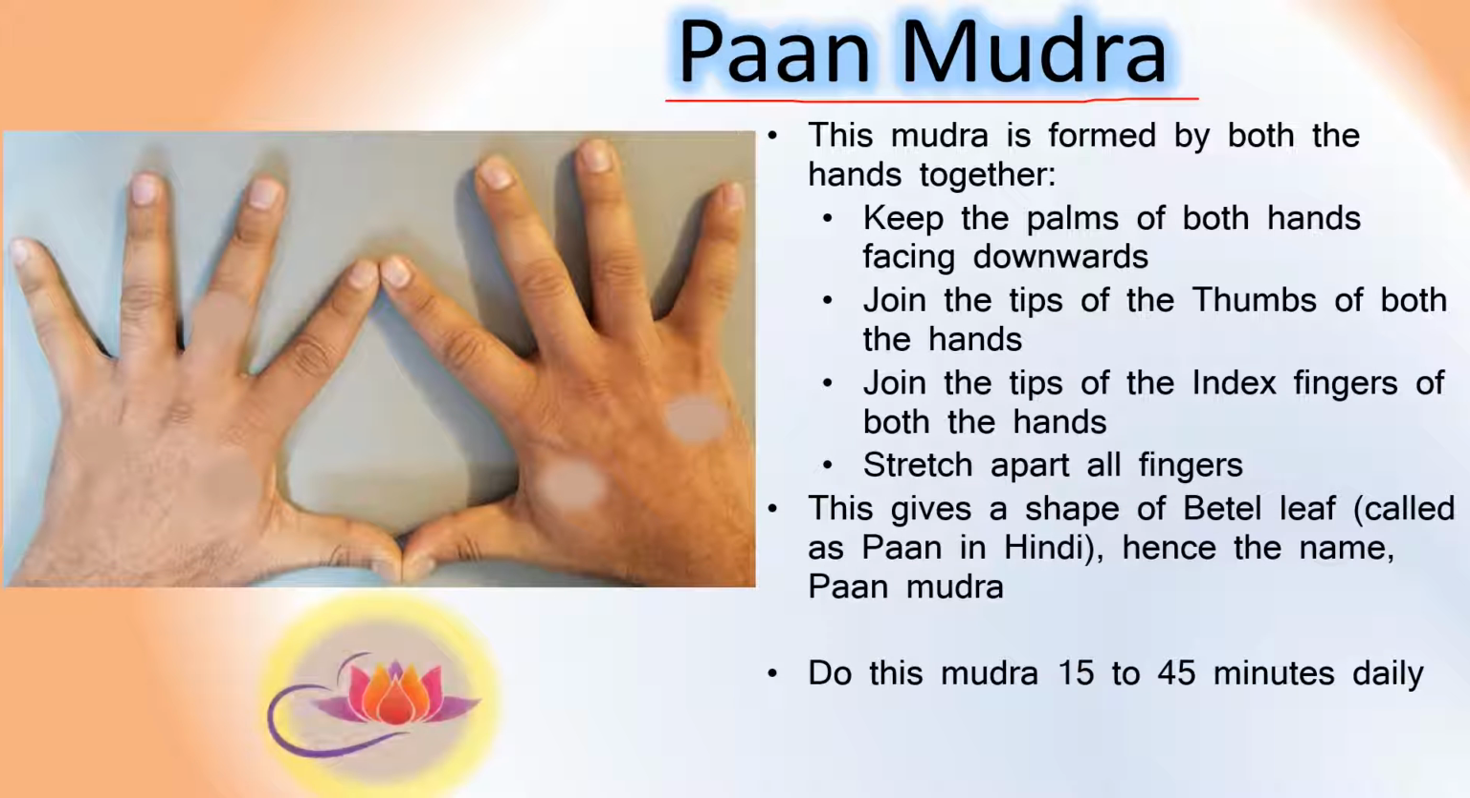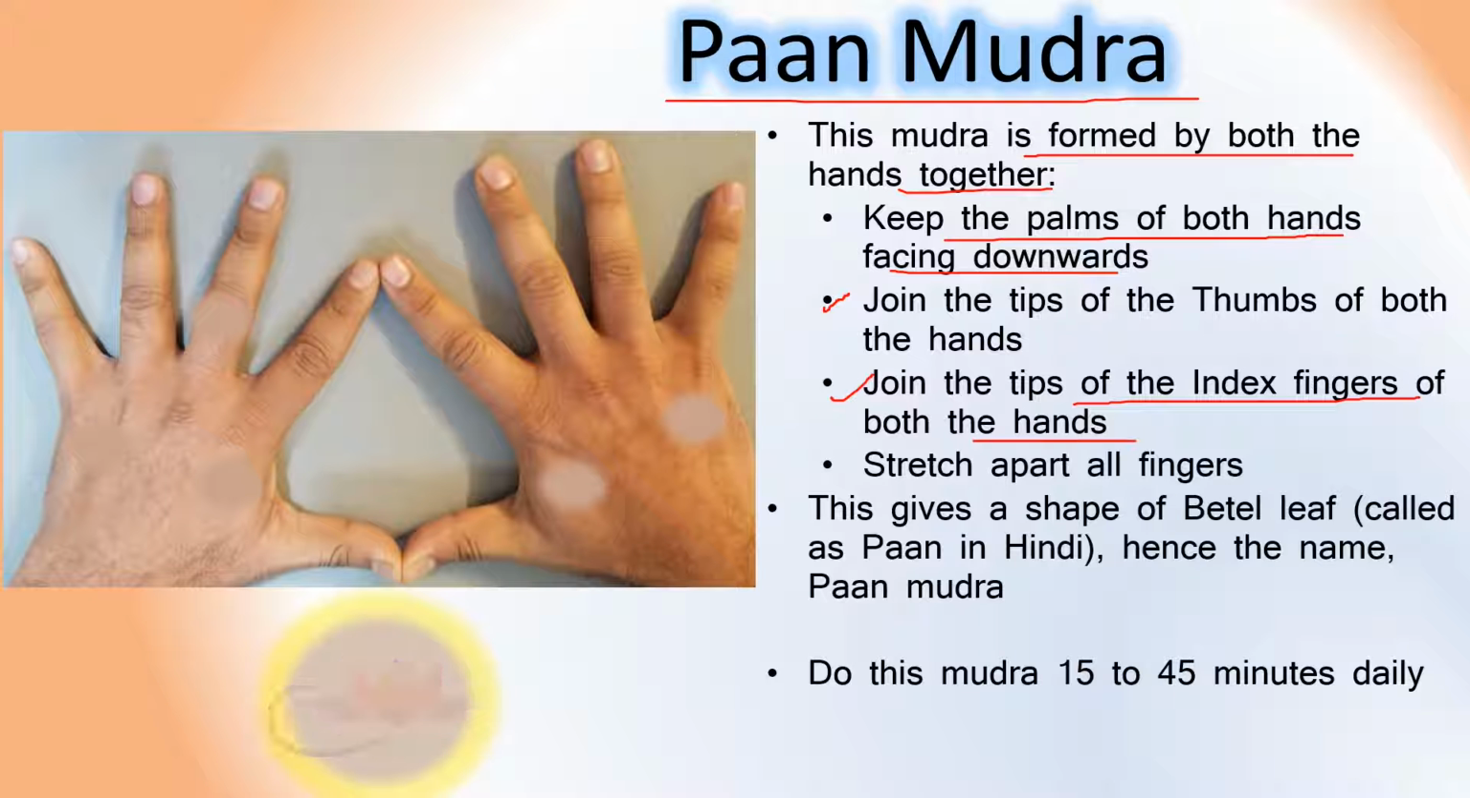Pan Mudra. This mudra is formed by both the hands together. To form this mudra, keep the palms of both your hands facing downwards. Join the tips of the thumbs of both your hands and also join the tips of the index fingers of both your hands. Then stretch apart all your fingers. What you will get is Pan Mudra, which is shown here in this picture. This entire mudra gives the shape of a betel leaf, also called Pan in Hindi, and therefore the name of this mudra is the Pan Mudra.